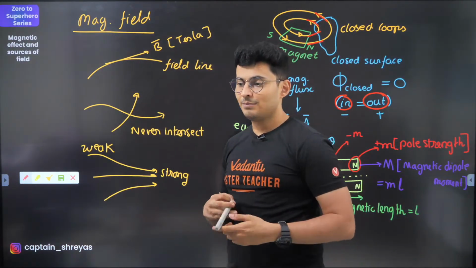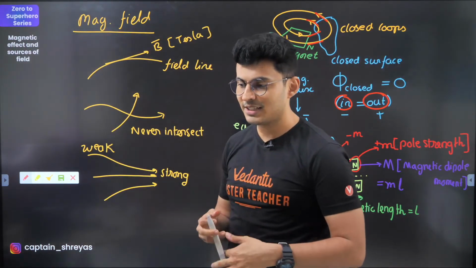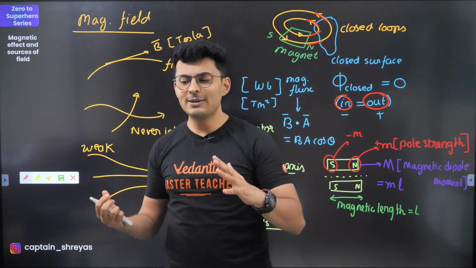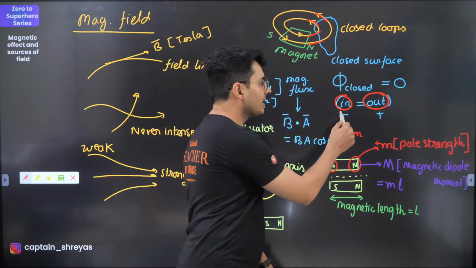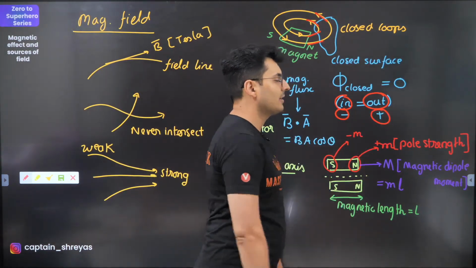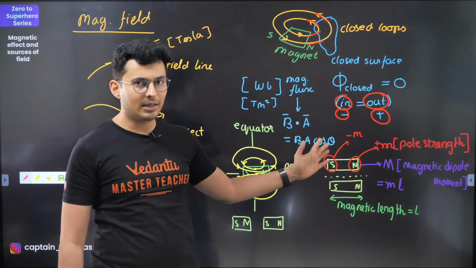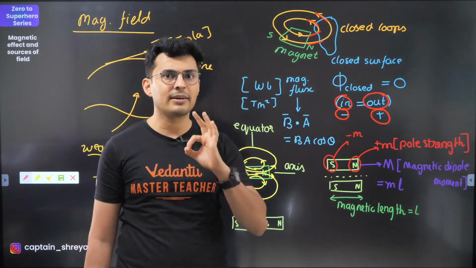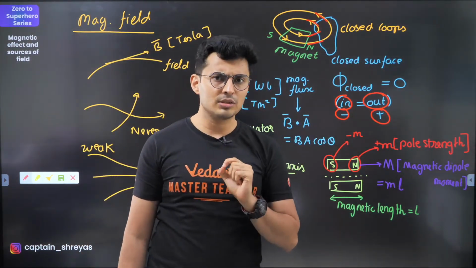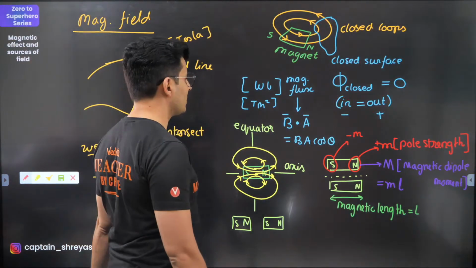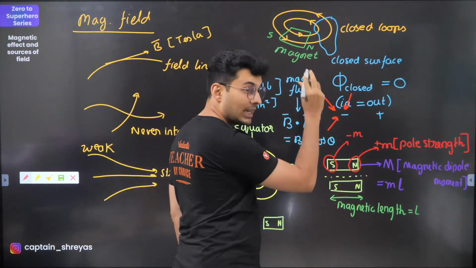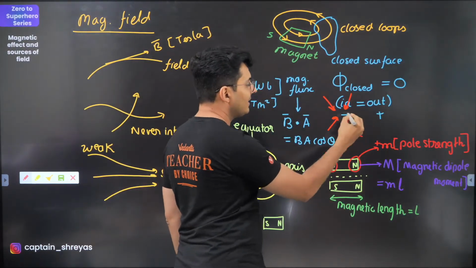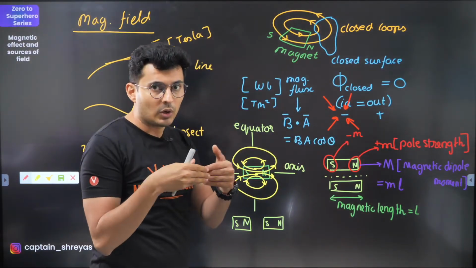Okay. Minus and plus. Okay. Whenever field lines enter in, keep this in mind. In is basically negative. Out is basically positive. Now, if you find it tough to remember, I'll tell you one simple fact. If you take a negative charge, what happens? Field lines, charge, electrostatics, not magnetism. Field lines always enter and terminate on that.